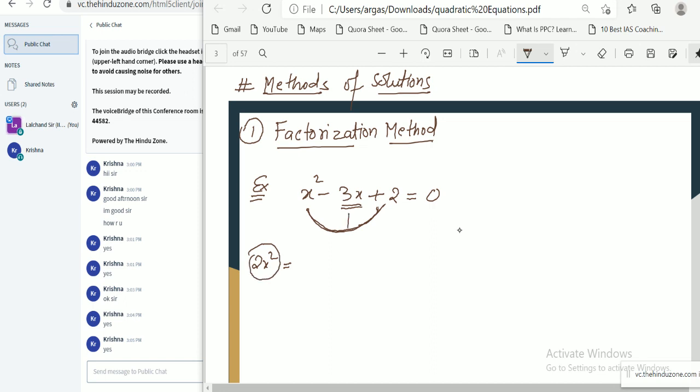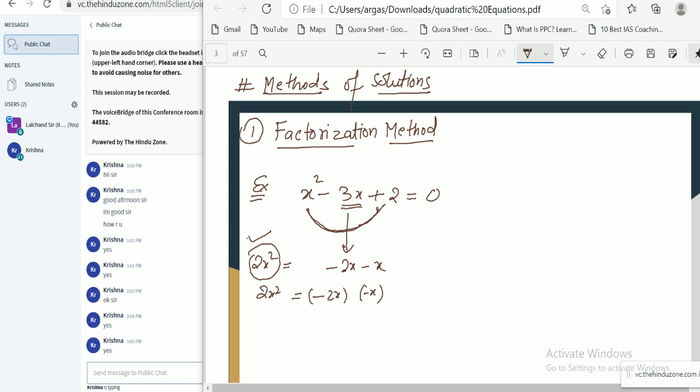So can we split this term as minus 2x minus x? Because if we multiply minus 2x into minus x, we get 2x square. I think you have the idea of middle term splitting in factorization.